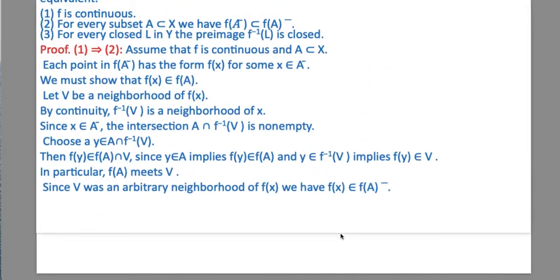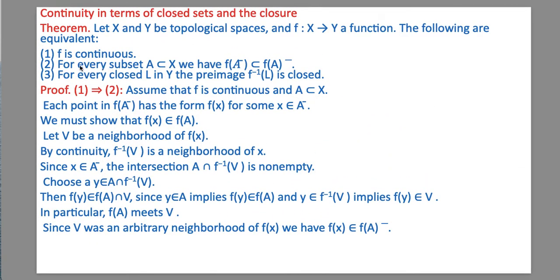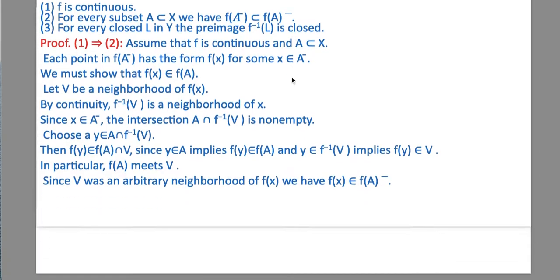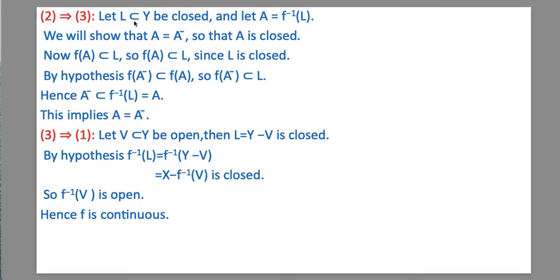Now we will show 2 implies 3. Assume that for every subset A of X, we have f(A bar) subset of f(A) bar. Then we will show that for every closed L in Y, the pre-image f inverse L is closed. Let L be a closed subset of Y. Let A equal f inverse L. Now we will show that A is equal to A bar, so that A is closed.